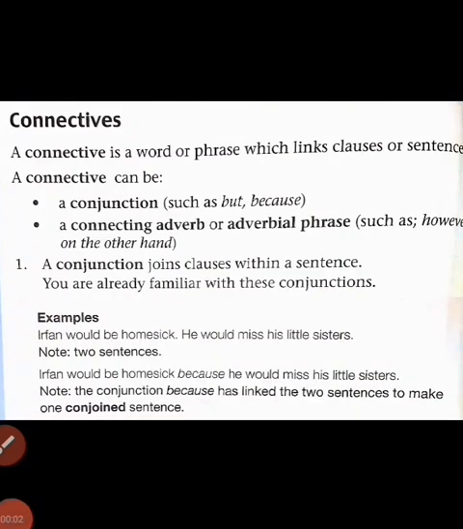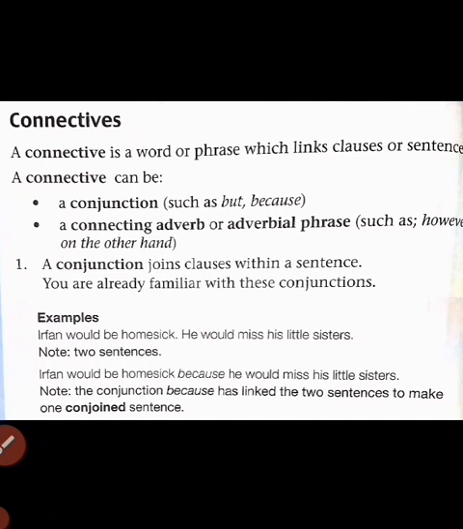Next, open page number 16. Connectives. A connective is a word or phrase which links clauses or sentences. A connective can be a conjunction such as but and because, or an adverb or adverbial phrase such as however, on the other hand.